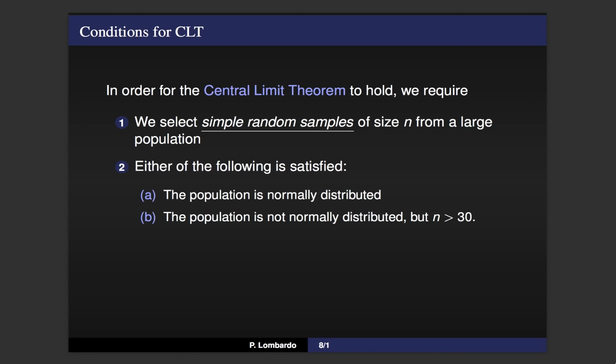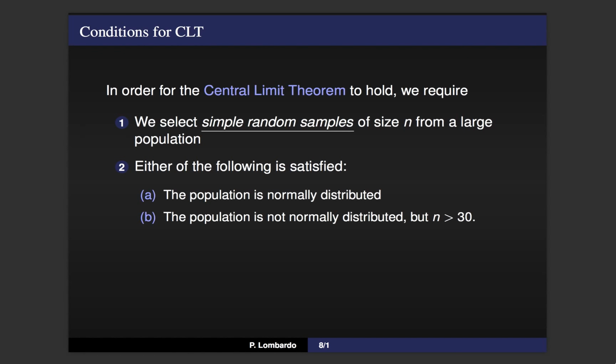We mentioned that there are some conditions that we need to satisfy in order for the central limit theorem to apply. The first condition that we require is that the process by which we select our samples is a simple random sampling process. We talked about this at the beginning of the year, and moving forward we're going to assume that the way that we select the samples always follows a simple random sampling process. But the main idea here is that things like a convenience sample or a volunteer response sample don't fall into the category of a simple random sample. So you shouldn't be thinking that the central limit theorem should apply when we use these bad sampling techniques.